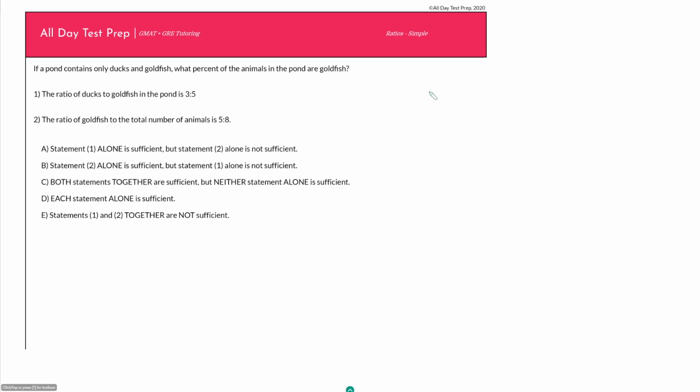So they are asking for our goldfish over our total animals. And if you see that I only have ducks and goldfish in my pond, well, that total really just means ducks plus goldfish. So I can write this like that.